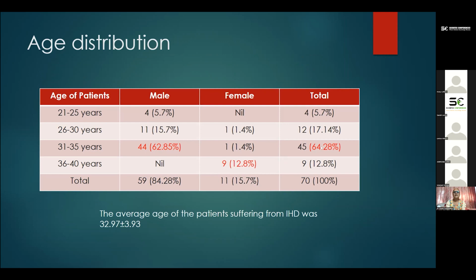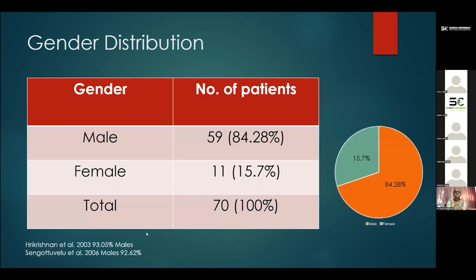The majority of the subjects were in the age group of 31 to 35 years. In the female group, they were in the age group of 36 to 40 years of age. That is 9 cases, so 12 to 12.8%. The average age of presentation was 32.97 plus or minus 3.93. Regarding gender, the majority of the cases, 84.28%, were males, while 15.7% were females.